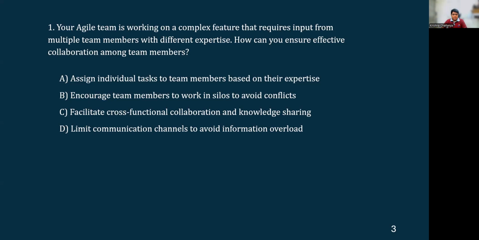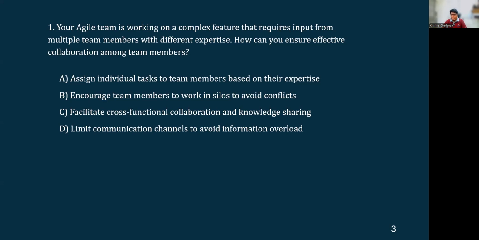Limit communication channels to avoid information overload. Again, limiting the communication channels is like restricting too much, and it might also hamper the necessary communications and interactions that are required, and also reduce the transparency, which in turn results in counterproductiveness of the agile environment.